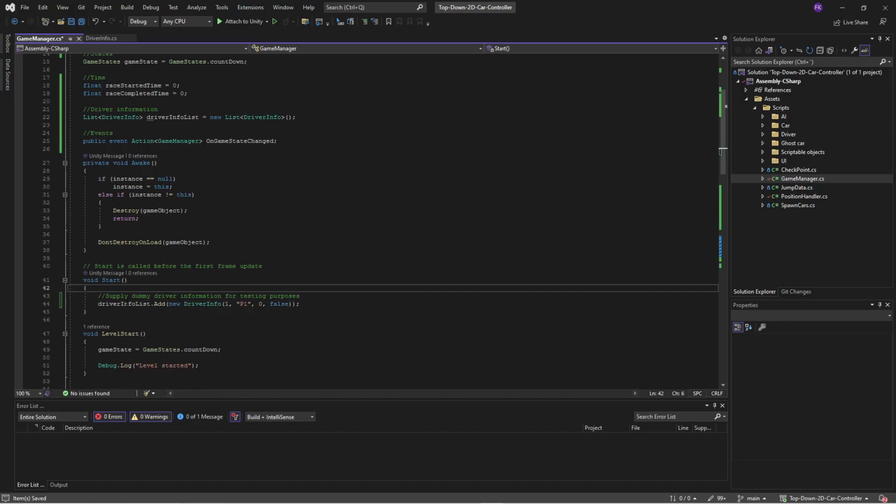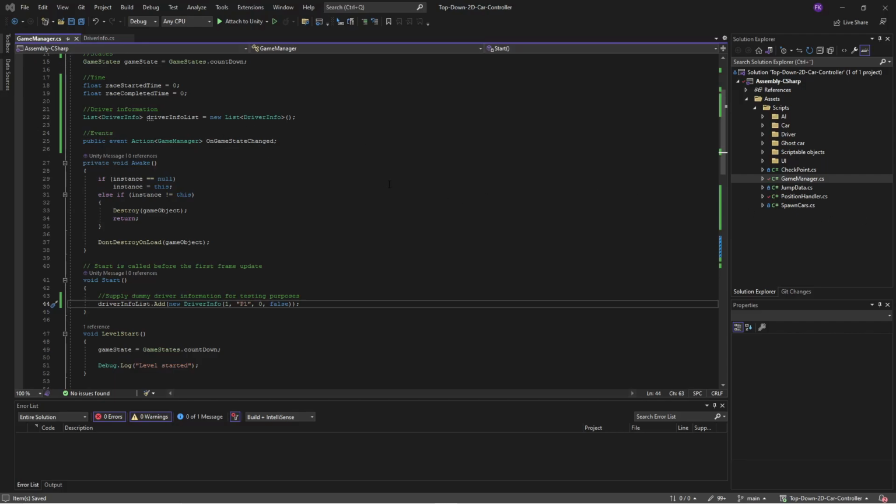So we'll add a DriverInfo to the list, a new DriverInfo, and we'll supply player number 1, call it Player 1, with car unique ID 0, and it's not an AI driver. The reason we're adding this is because we want to be able to test different courses. Later on, when the player is selecting the car that they're driving, this information will be populated. But for now we need this to be able to test things as well.